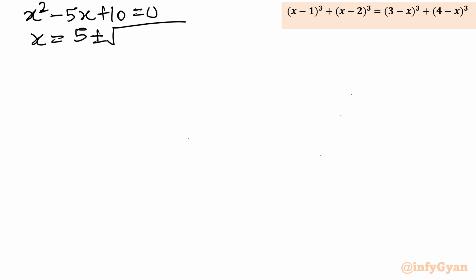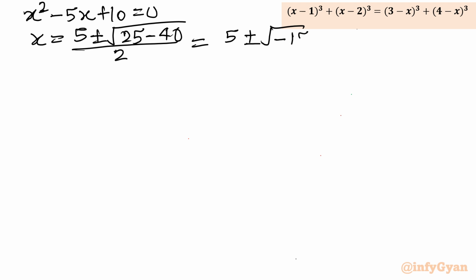I will write x square minus 5x plus 10 equal to 0. Okay, x equals minus b, quadratic formula, Sridharacharya formula, 5 plus minus under the root b square, so 25 minus 4ac, so 40. You can see a negative value is coming out. Denominator is 2. 5 plus minus square root of negative 15 divided by 2.